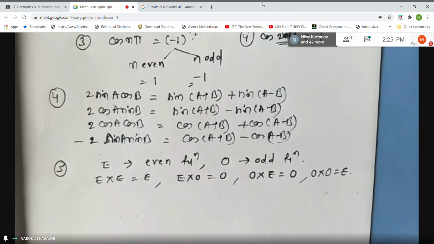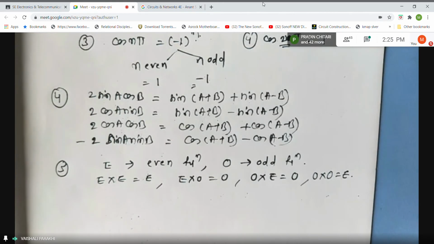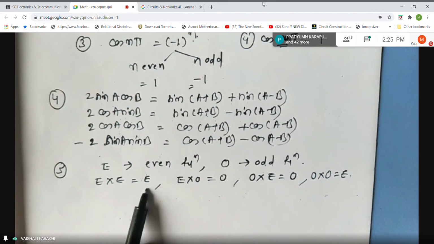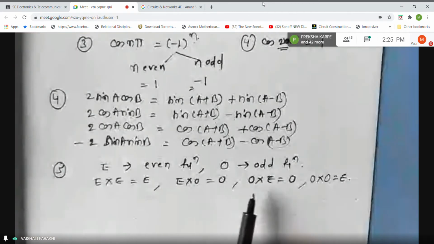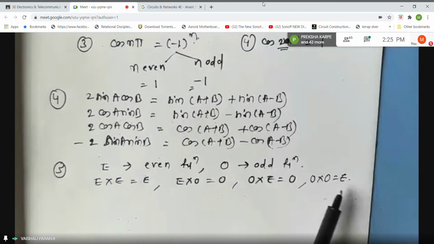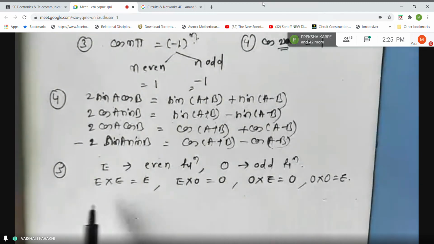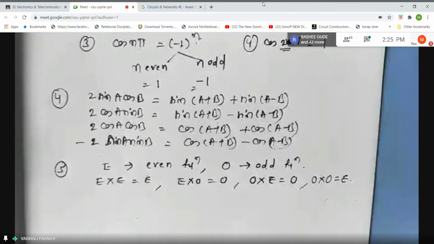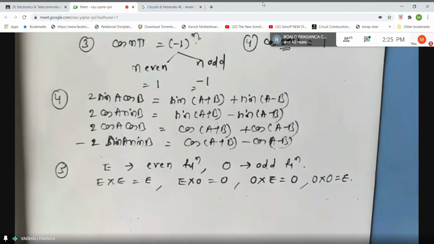You can compare it with plus and minus signs. Suppose for even function you say it is plus sign and for odd function you say it is minus sign. You know that plus into plus is plus, plus into minus is minus, minus into plus is minus, and minus into minus is plus, right? So in same way you can remember this relation between even and odd functions. Even into even function is even, into odd function is odd, odd into even function is odd, and odd into odd is even function. Okay. So this is point number 5.